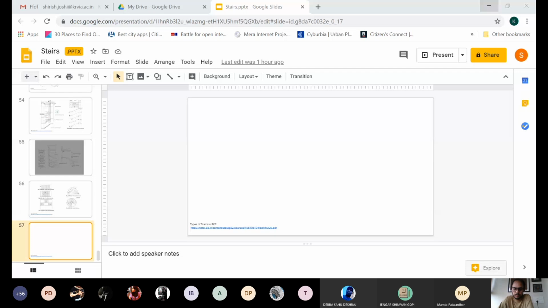Shirish, I had a doubt about the previous class. A lot of us are confused about the openable section. What is the difference between a regular section and an openable section? Are you referring to the fenestrations that we were looking at? Yeah, the fenestrations. An openable section is a part where you can open the entire window, and a fixed section is where there's glazing, there's fenestration, but you're not able to open it.